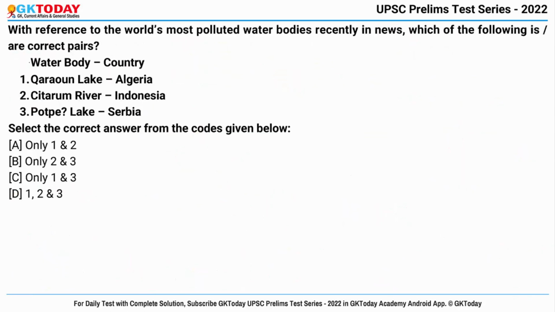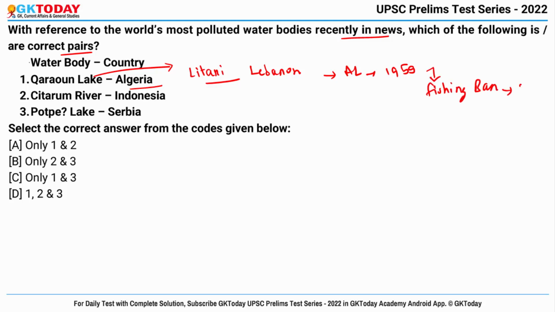With reference to the world's most polluted water bodies recently in news, which of the following are correct pairs? So you have to identify whether the water body and the country pair is right or not. First is Karaun Lake, Algeria. Actually this lake is located on the river Litani, which is the longest river in the country Lebanon and not Algeria. It is a kind of artificial lake that was created in the year 1959, and the pollution of the water body has led to a ban on fish in the year 2018.